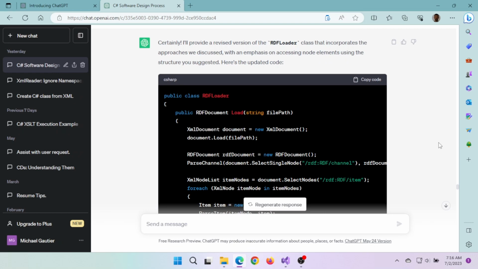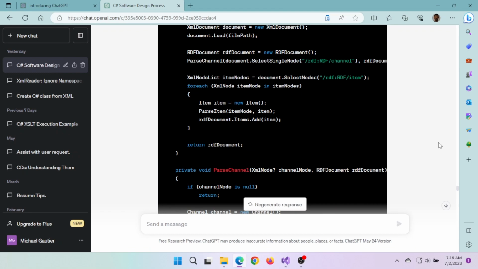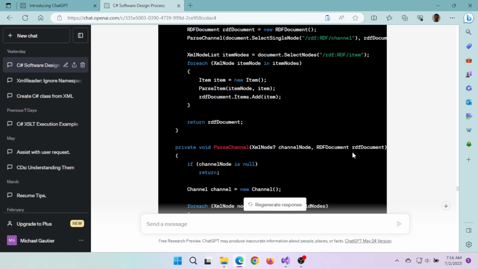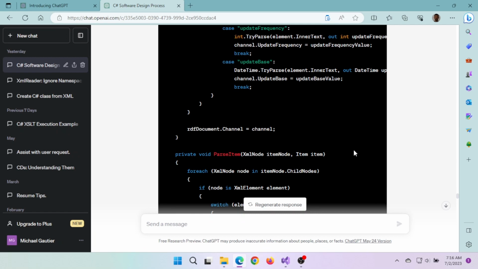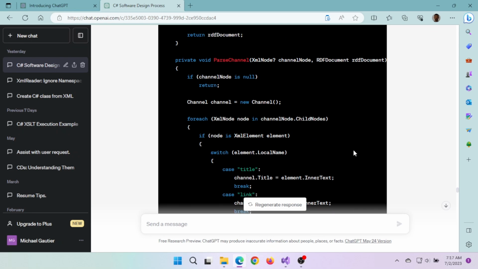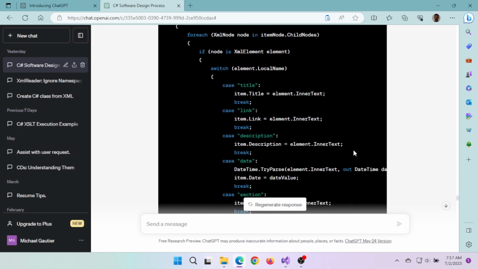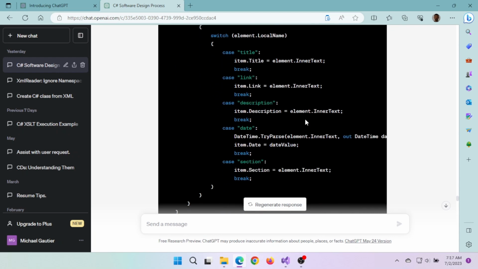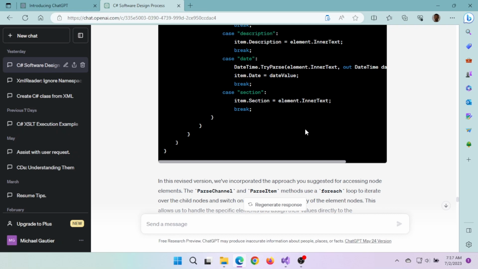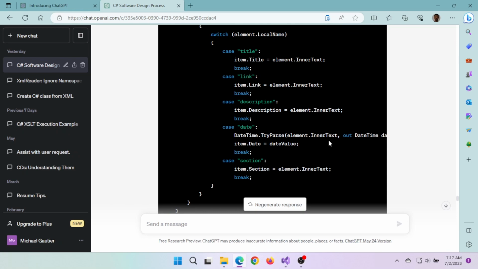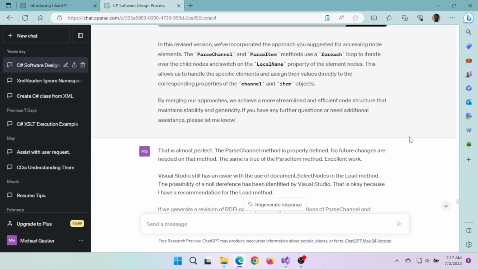And what I got as a result was absolutely fabulous, in my estimation, with a tool like this, right? And so it literally took that suggestion and it applied it through the entire class definition, right? And so I was impressed at this point. I was like, yeah, this is really top stuff right here. So that last method, parse item, ChatGPT substantially deviated from what it had presented to me previously, right?